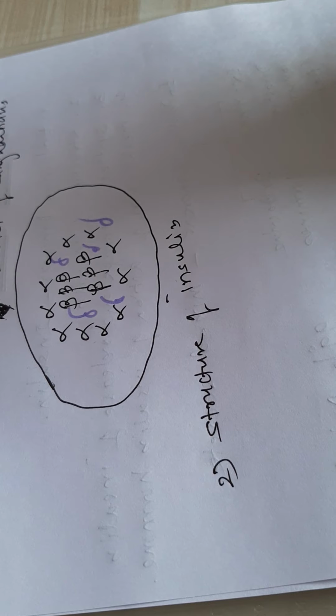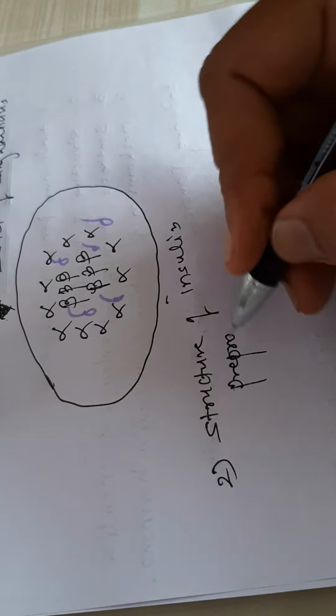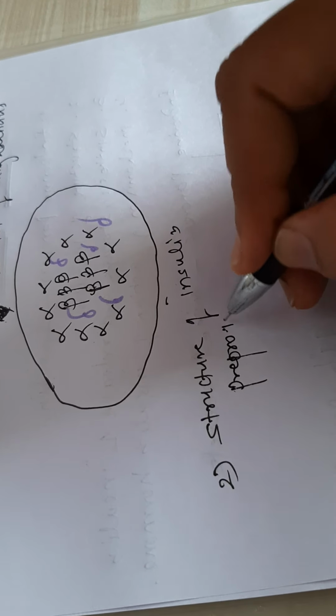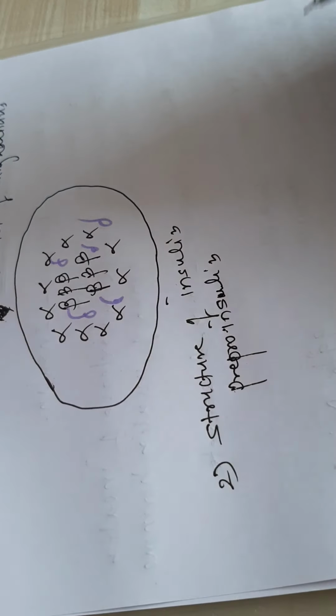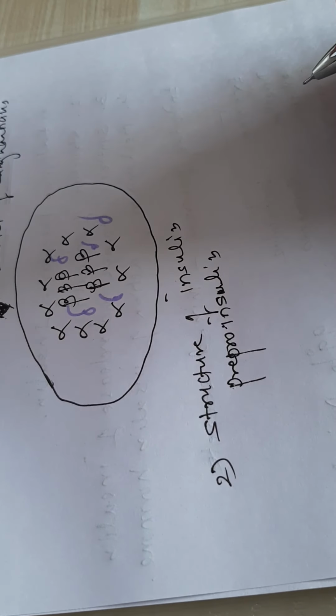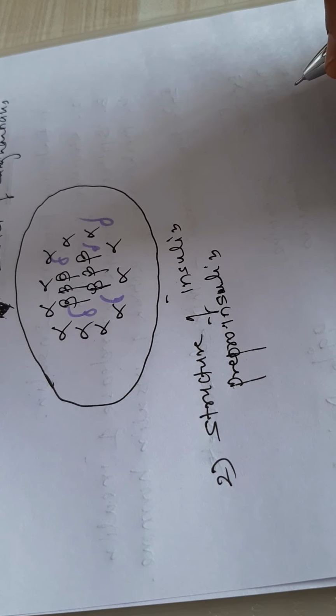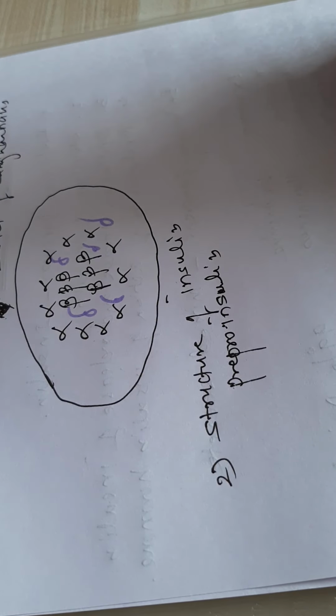Insulin is a peptide hormone, and any peptide hormone is synthesized as a pre-pro molecule. So it is pre-pro insulin. It is synthesized, and then converted to the active form of insulin by post-translational changes in the molecule.